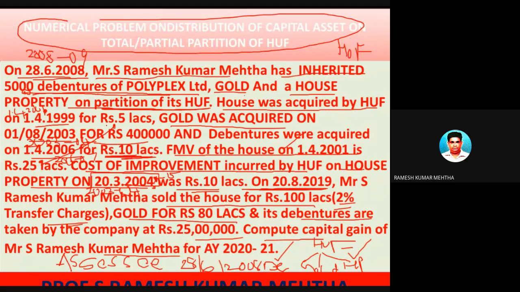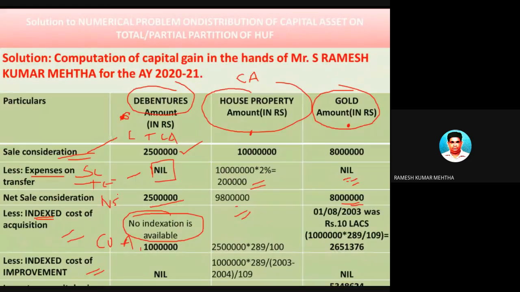So here I have shown the cost of acquisition, and I told you just now, in case of debentures, no indexation will be allowed. So this is the selling price, this is the cost price, and selling price minus cost price, in simple terminology, gives you profit.